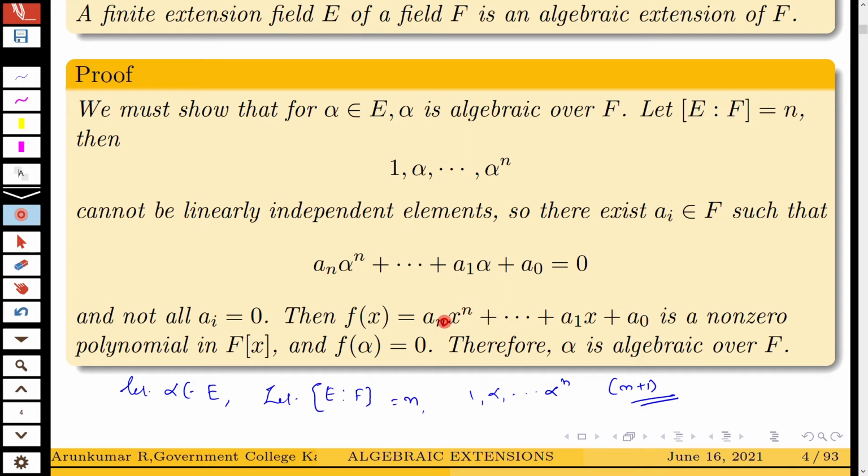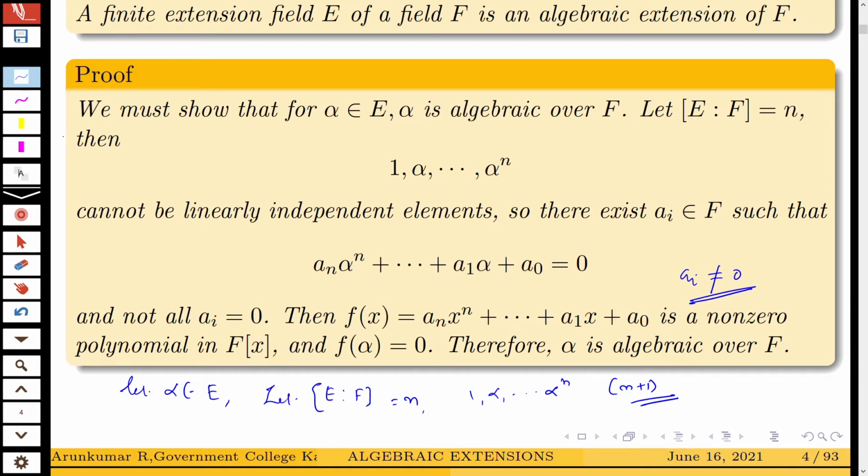Then f of x is equal to an x raised to n plus etc. plus a1x plus a naught, a non-zero polynomial in F of x. You know that not all ai's are 0. There exists some i for which ai is not equal to 0. So this is a non-zero polynomial in F of x.